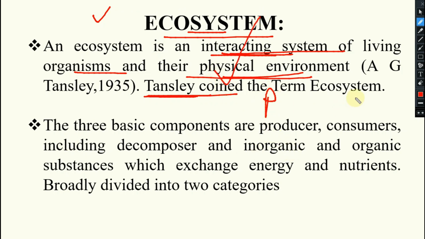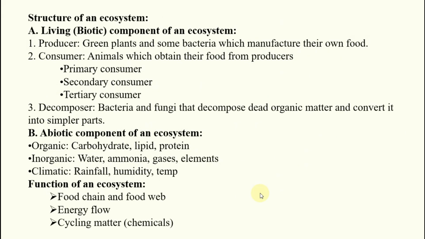The three basic components of an ecosystem are: one is producer, second is consumer, and third, including decomposers. But anyhow, two things are there, one is producer and another one is consumer. Decomposers anyhow come under consumers only. And inorganic and organic substances which exchange energy and nutrients are broadly divided into two categories: structural things and functional things. Structure is of two types, living and abiotic, that means non-living.